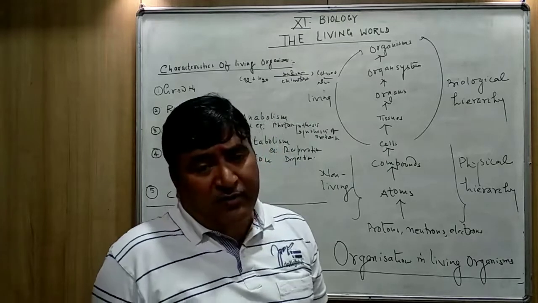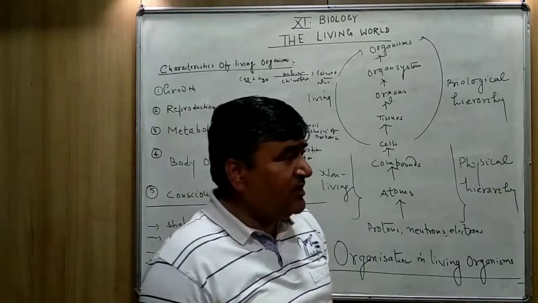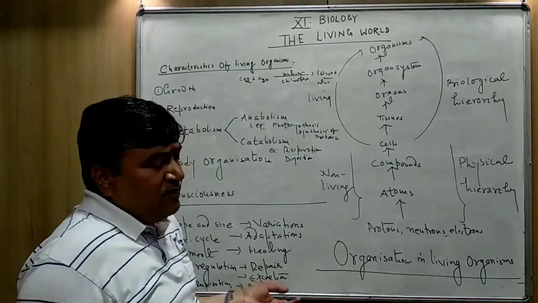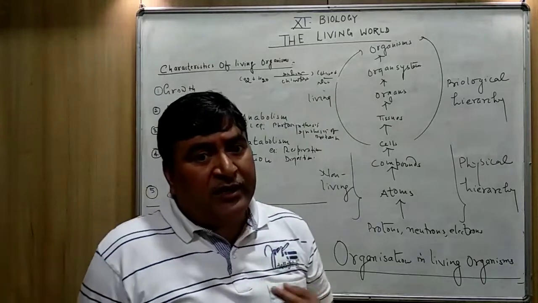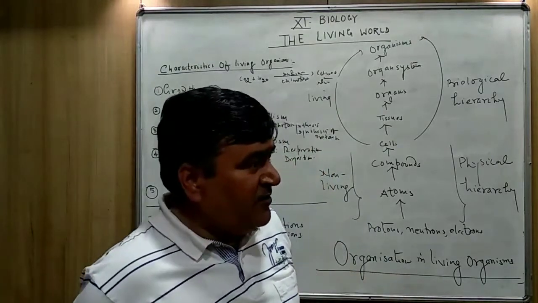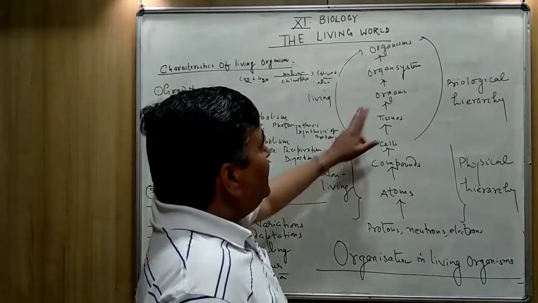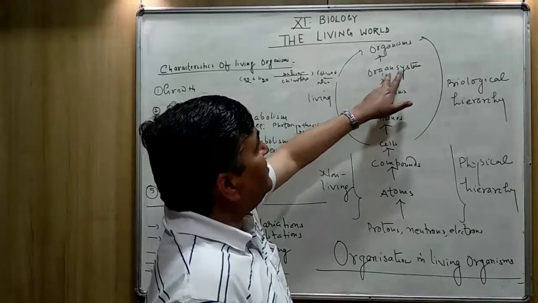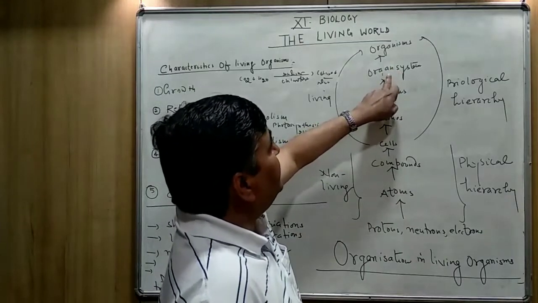If you talk about a particular system like the digestive system, you can say our digestive system is made up of so many organs: mouth, buccal cavity, esophagus, small intestine, large intestine, pancreas, liver. It means so many organs come together to form an organ system.